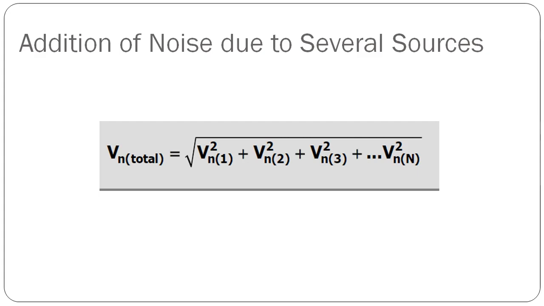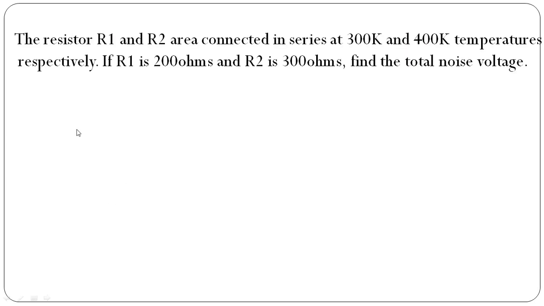Okay, so for several noise sources naman, we just have to sum the squares and kunin natin yung square root. Okay? So let's say for example, the resistors R1 and R2 are connected in series at 300 Kelvin and 400 Kelvin temperatures respectively. If R1 is 200 ohms and R2 is 300 ohms, find the total noise voltage.